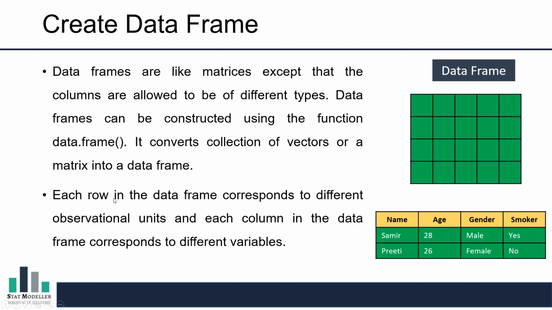But each row in the data frame corresponds to a different observation unit, and each column in the data frame corresponds to a different variable. So this name, age, gender, and smokers, those are considered to be different variables. And these rows like Samir, Preeti, and so on, that is known as an observation. So जब भी आप कुछ survey conduct करते हैं तो उसमें जिस तरीके से हमारा ये table format होता है, so there are a number of observations and a number of variables. So it is quite similar to that.